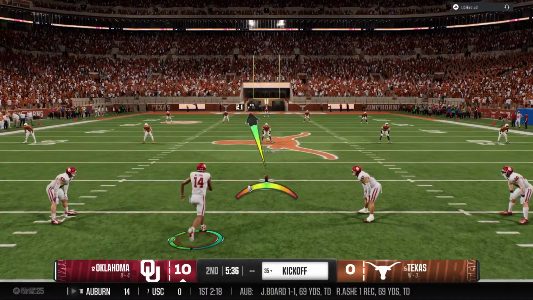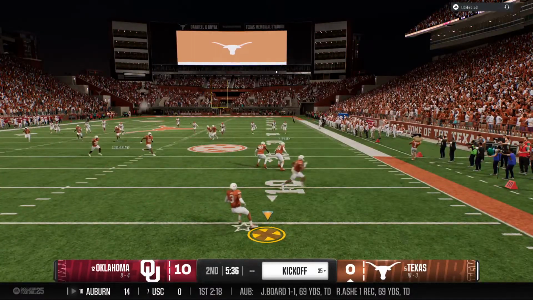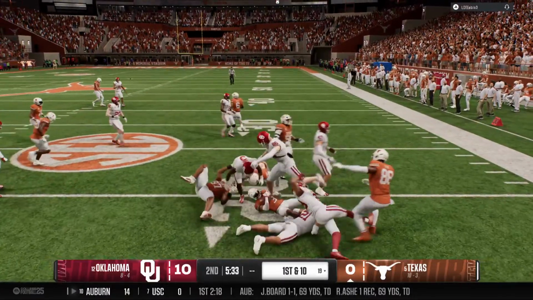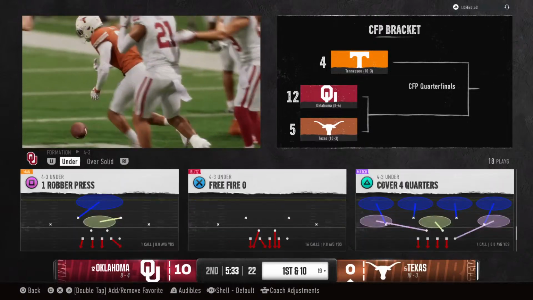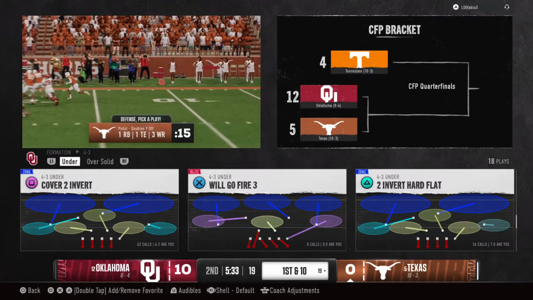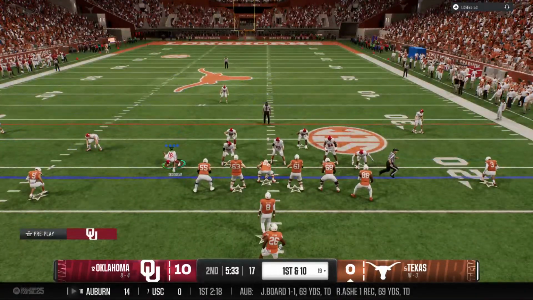Following the field goal, the kickoff team is out there now. Texas. And he'll bring it out from inside the 10. And he's stopped at the 19. Good job by the coverage team. And the Longhorns offense takes the field.